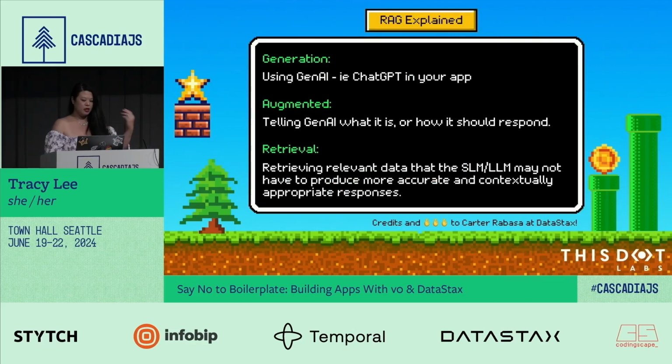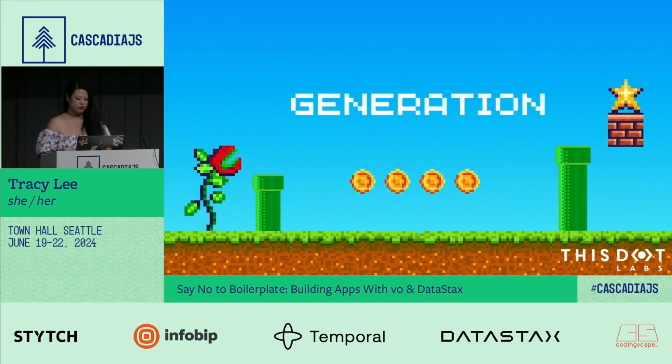So we talked a little bit again about the generative part, right? That's just adding something like ChatGPT or Gemini or whatever into your app. The augmentation, right? Talk like a cowboy, talk like dad jokes. I love the dad joke thing. Like, it'll give me a dad joke every time I ask it a question. The retrieval part, that was the part where I scraped all the information from the internet and then dumped it into a vector database, and that way it actually knows about React Server components.